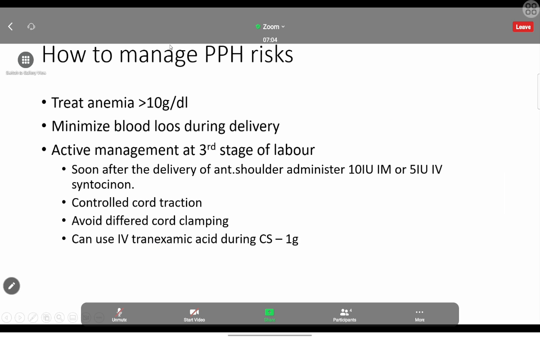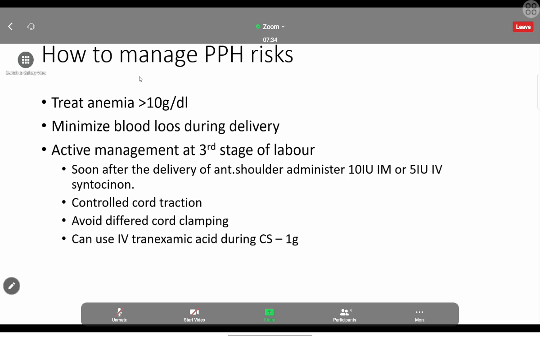Then how to manage? This is how to prevent the PPH. How to manage them? How to prevent the PPH? Postpartum hemorrhage should be prevented as much as possible. So before delivery, we have to make sure some things to prevent the PPH. The first one is treating the anemia. So before going for the delivery, we have to make sure that the hemoglobin level should at least be more than 10. That is one thing.